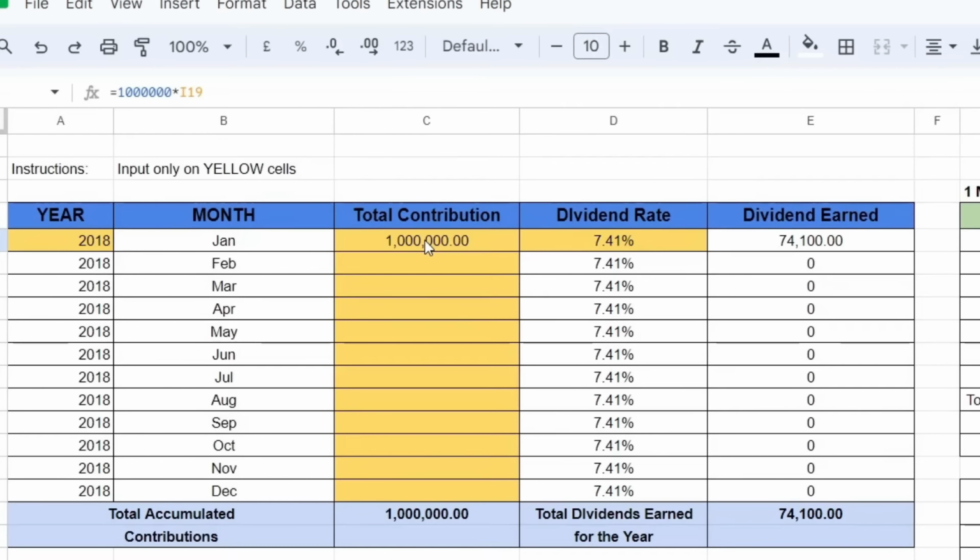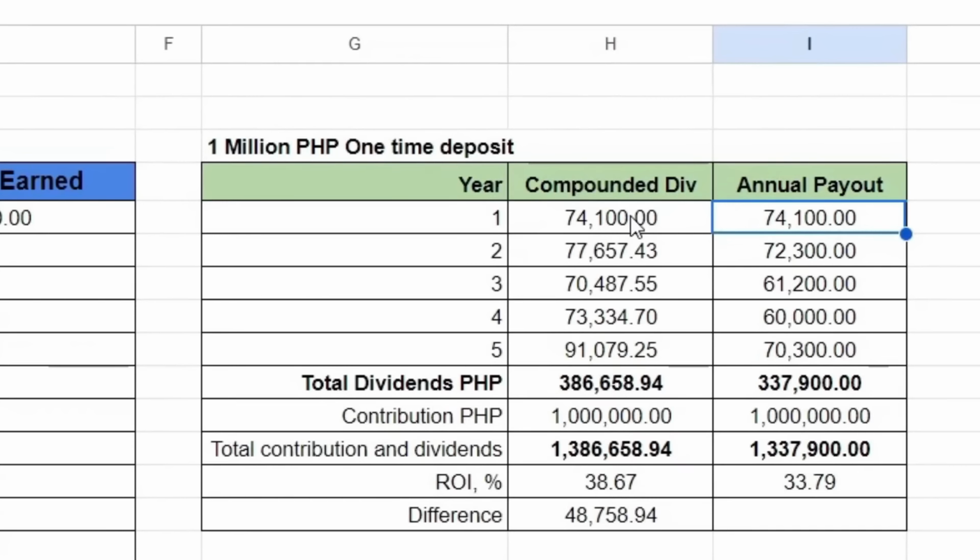Sa annual payout naman, mas simple ang calculation. Ang calculation niya is total contribution times the dividend rate. So, ganun lang siya yearly. Sa year 1, walang difference pag compounded and annual. So, same lang ng dividend. Mag-iiba lang yung dividend pagdating ng second year. Pag annual payout ka, ang total dividend mo ay mas mababa after 5 years, 337,900 pesos. And ang total ROI niya after 5 years ay 33.79%. So, merong difference na 48,758 pesos and 94 centavos.